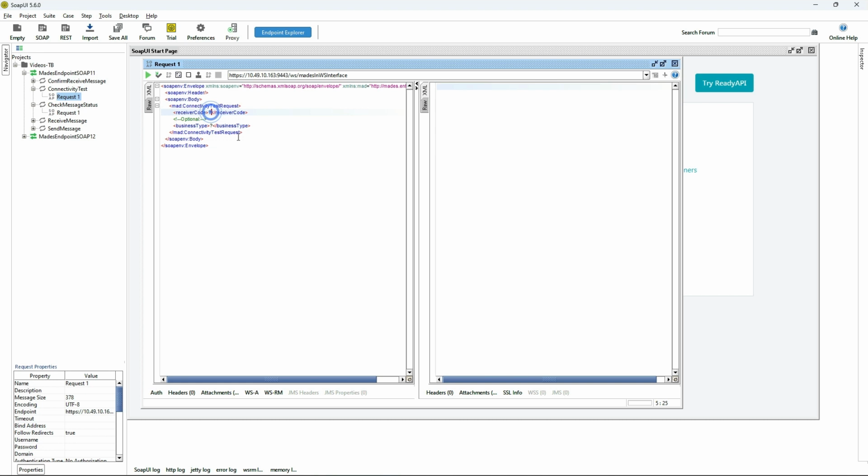To send the connectivity test request, fill the receiver code and business type. If user authentication is enabled, do not forget to add the security header. Response of this request will be message ID.